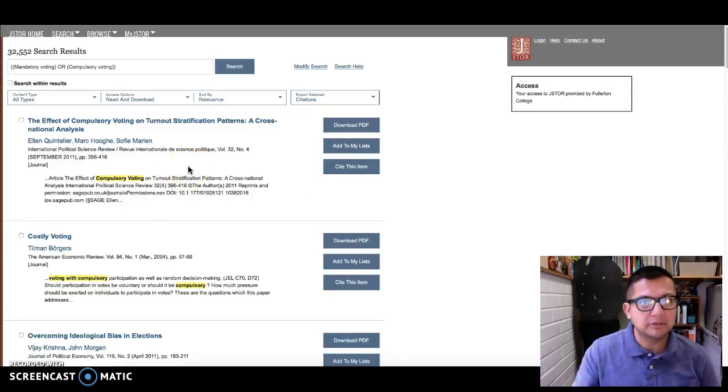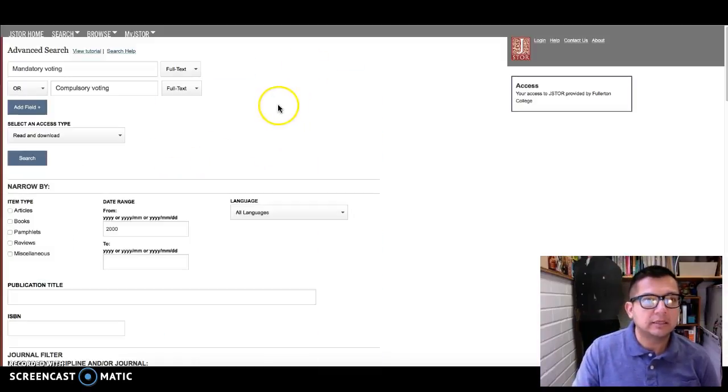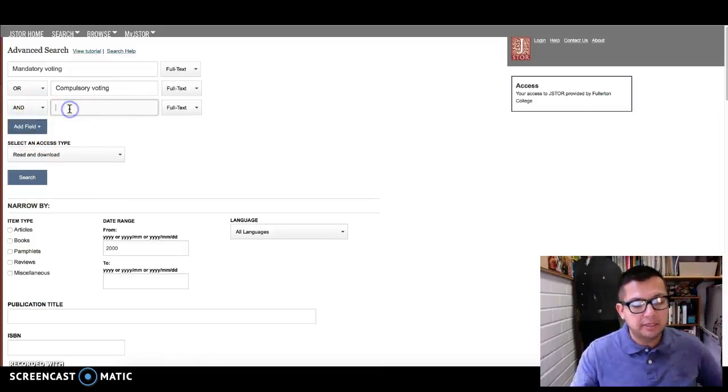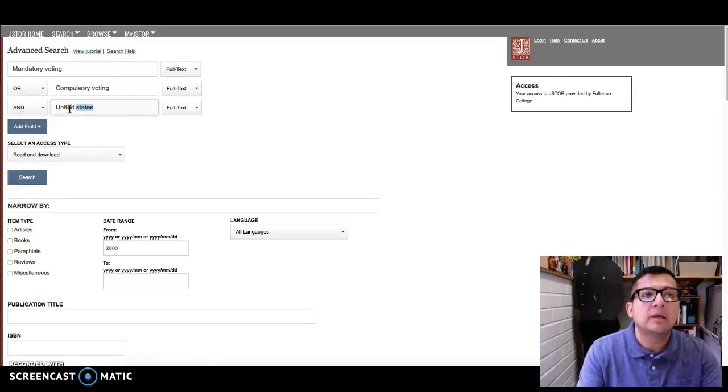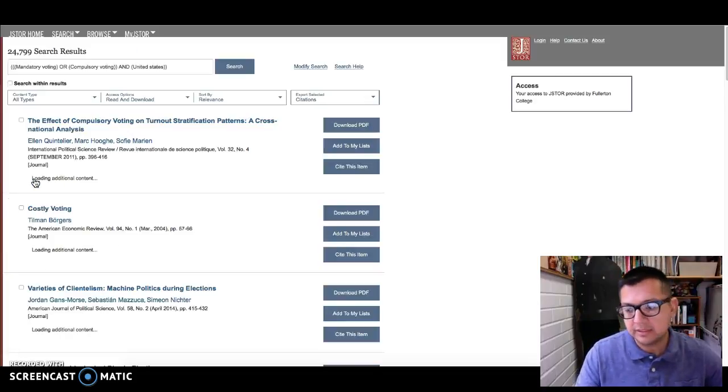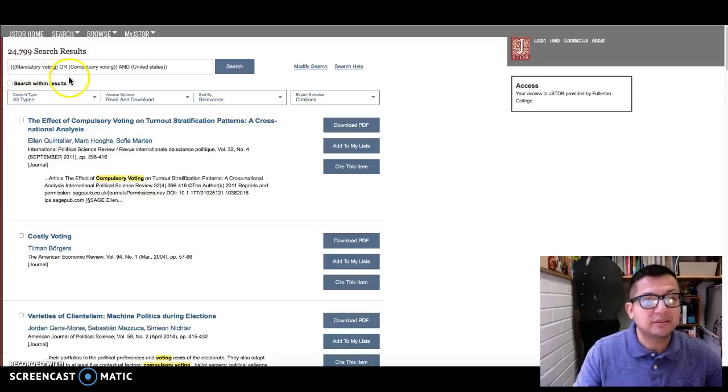I'm thinking in my research brain here that I can modify my search and add a field, and in here, I'm going to put the United States. I want to know about compulsory voting, mandatory voting. Even though we don't have it in the United States, are people writing, thinking, talking about the implications that it could have in the United States. So I add United States there and click search again and see what happens. So I have 24,000. That's still a lot, but for now I'm going to really start to invest in reading through the first few pages of what comes up in my results.